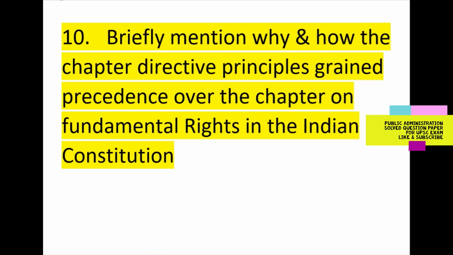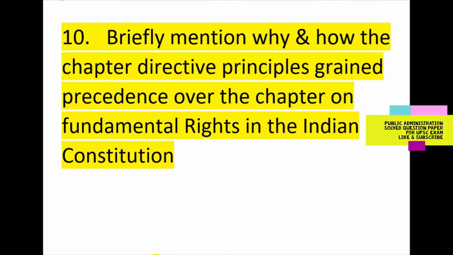The effect of the amendment was to give overriding effect to the directive principles and to make them immune from being declared as violative of the rights guaranteed by Articles 14, 19 and 31. However, the change incorporated by the 42nd Amendment Act was struck down by the Supreme Court in the Minerva Mills case, 1980.